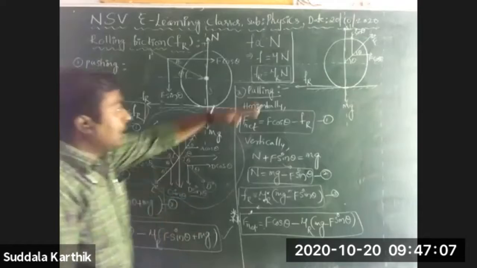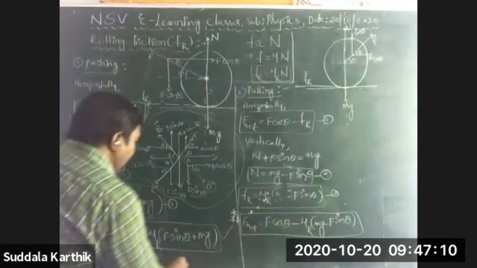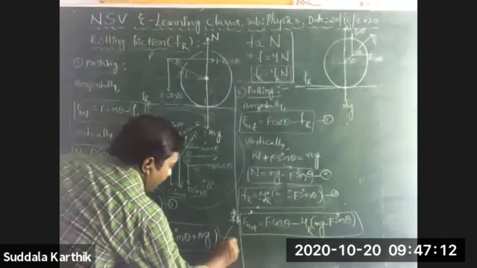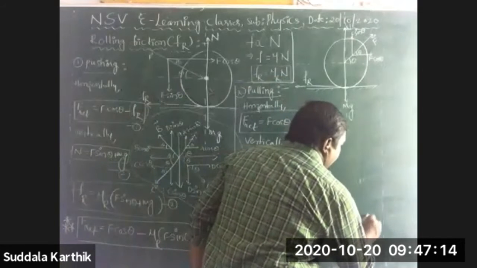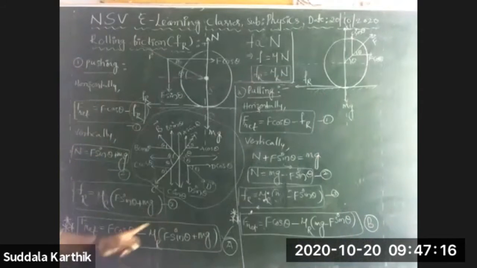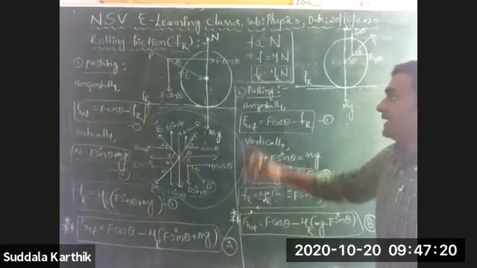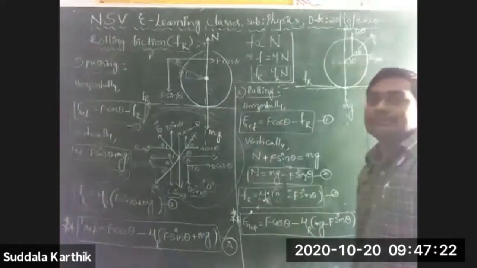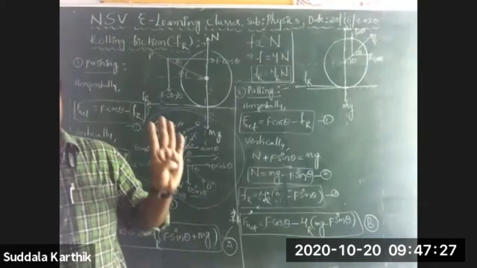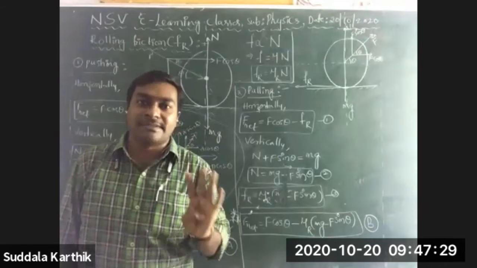For that question, you have to derive this one. Finally, let this be equation number A, and let this be equation number B. From equation A and B, which one is easier, Nana? Pulling easier or pushing easier? That is the question. It is a 4 marks question, very important for IPE students.